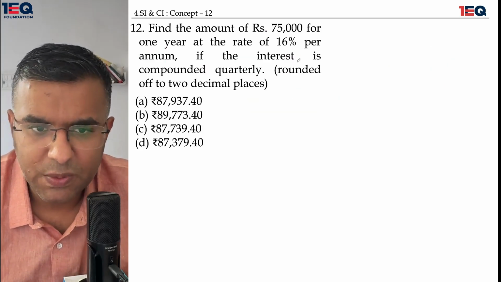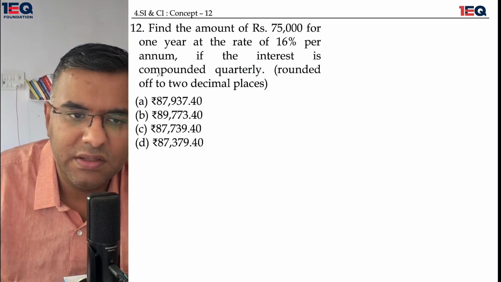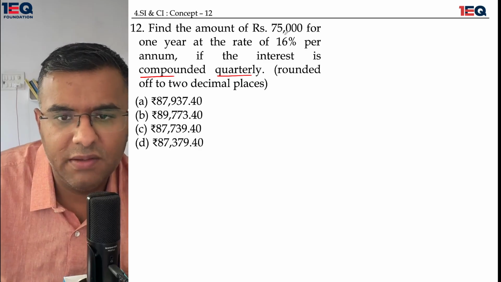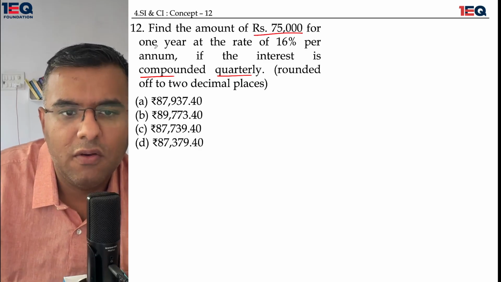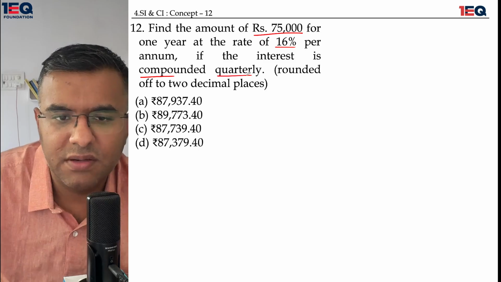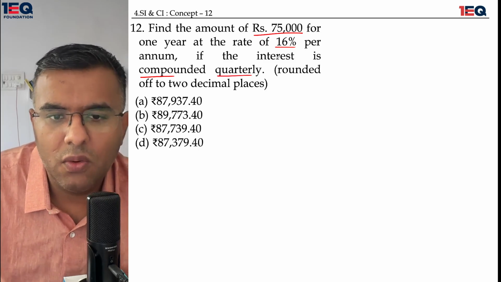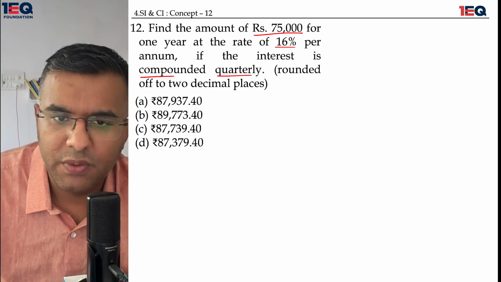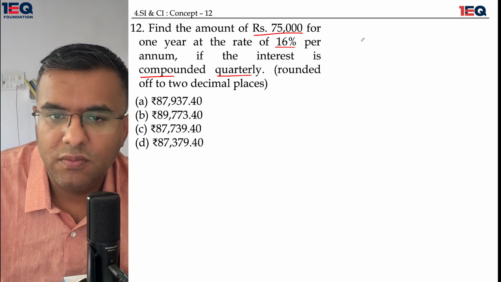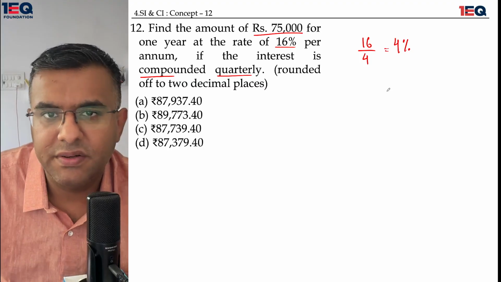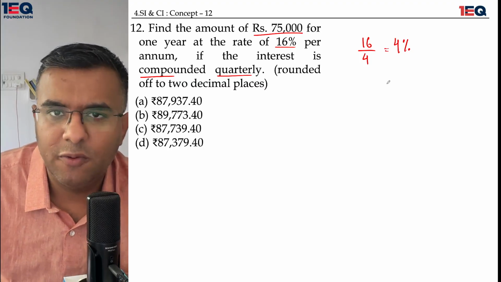We'll be moving to the next question, where again the compounding is in quarterly fashion. Find the amount of 75,000 rupees for 1 year at the rate of 16% per annum if the interest is compounded quarterly. Now we are supposed to do it in 4 cycles, so we have to divide the rate by 4. That would give me a 4% interest rate.